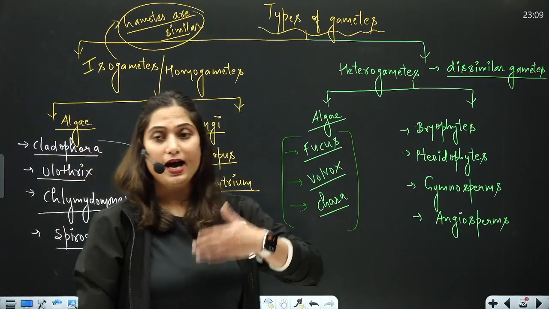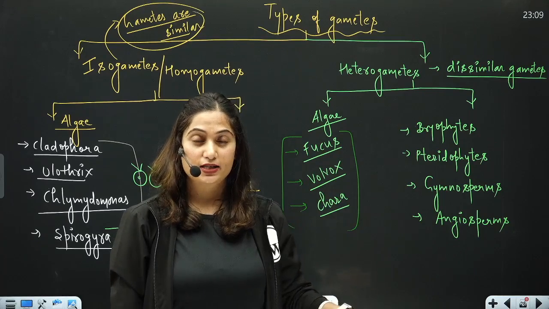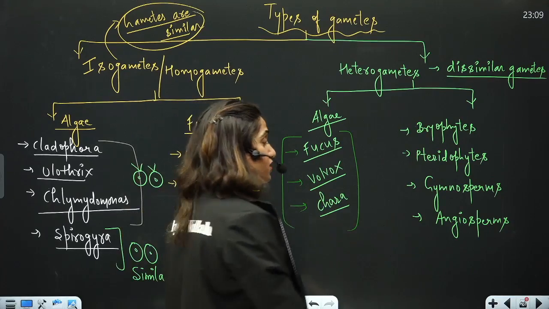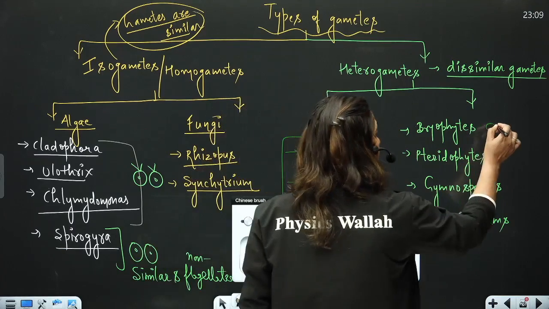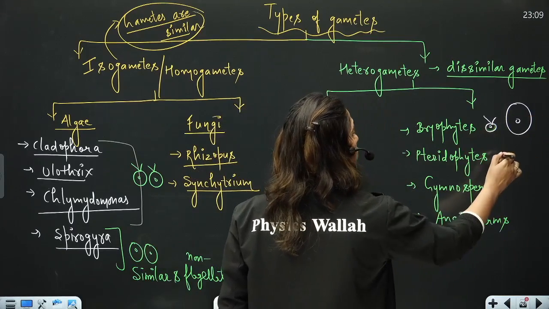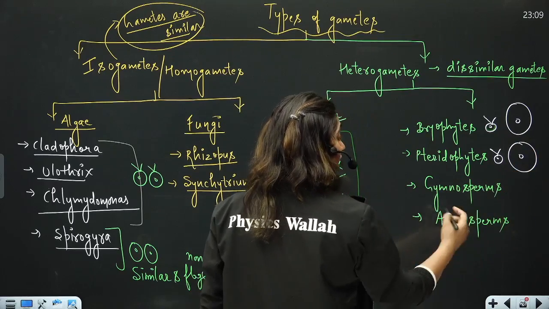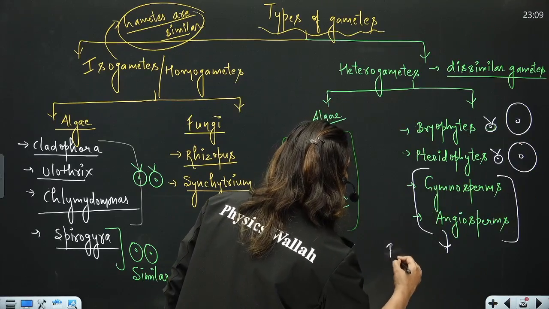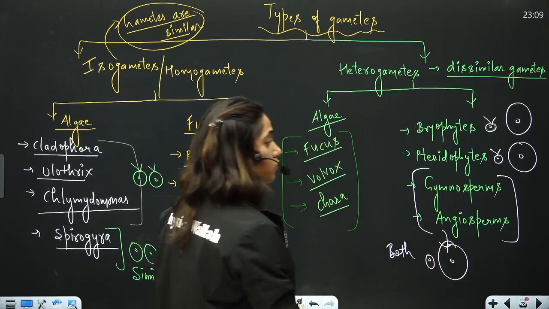Then in all the higher plants, in all bryophytes, in all pteridophytes, in all gymnosperms, in all angiosperms, the gametes are dissimilar. In case of bryophytes, the male gamete is motile, but the female gamete is non-motile. Likewise, in case of pteridophytes, male gamete is motile, female gamete is non-motile. But in both gymnosperms and angiosperms, both the gametes are non-motile. This is important.